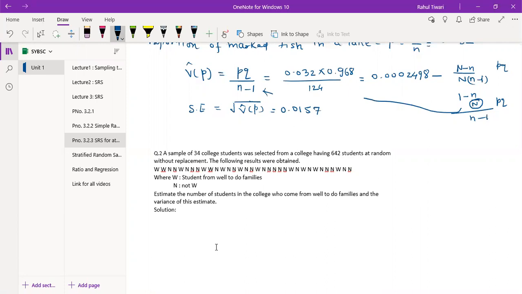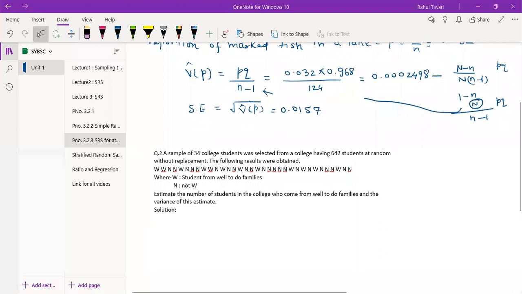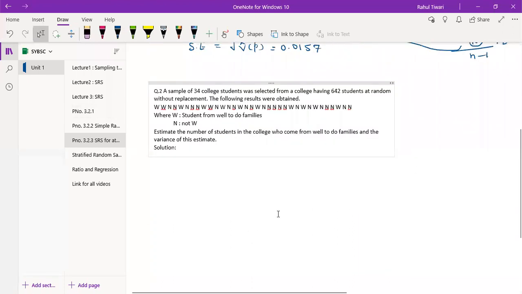In this scenario, what we have been given in the data first of all is small n equal to 34 and capital N equal to 642.